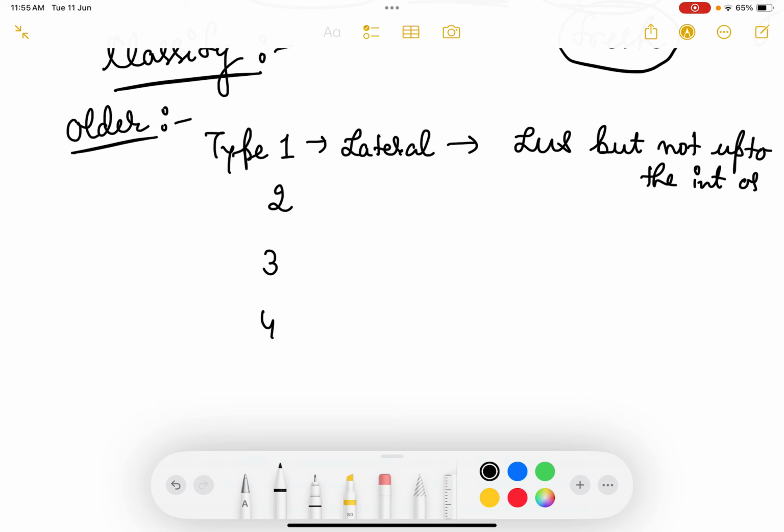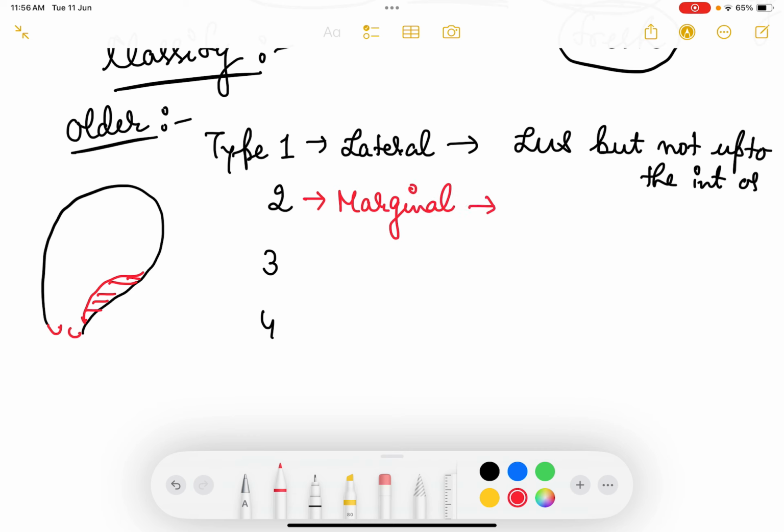That means it has not reached the internal os. This is the lower uterine segment. The placenta is in the lower uterine segment, but it has not reached up to the internal os. Type 2 is called the marginal placenta previa.